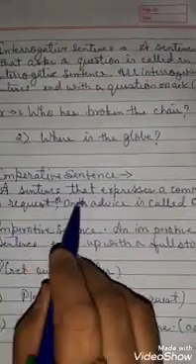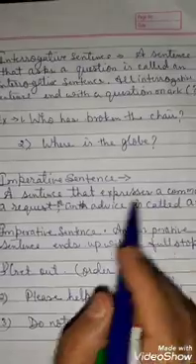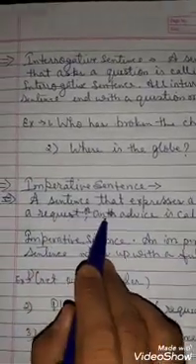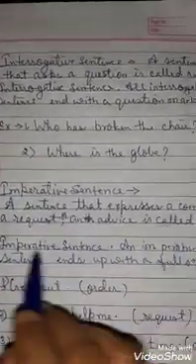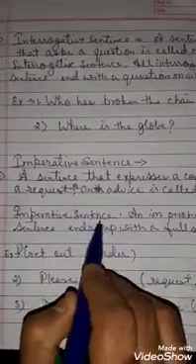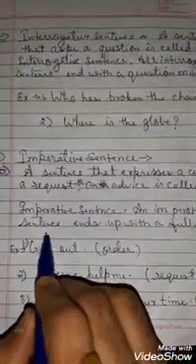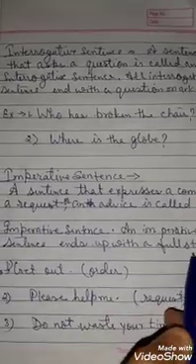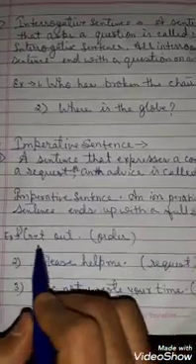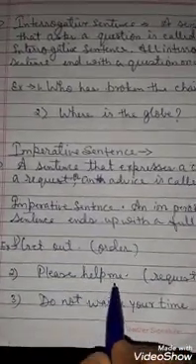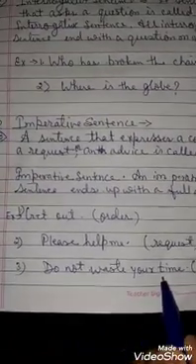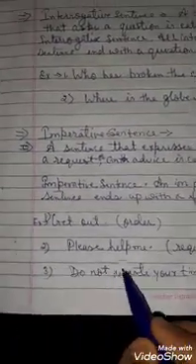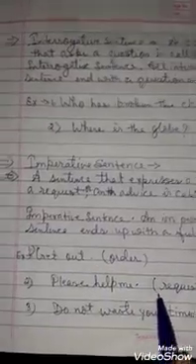Third one is the imperative sentence. A sentence that expresses a command, a request, or an advice is called an imperative sentence. An imperative sentence ends with a full stop. For example: Get out. Please help me. Do not waste your time. These three examples show us an order, a request, and advice.